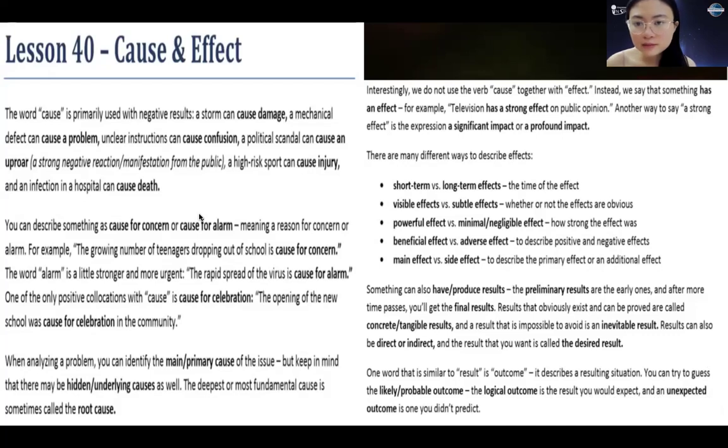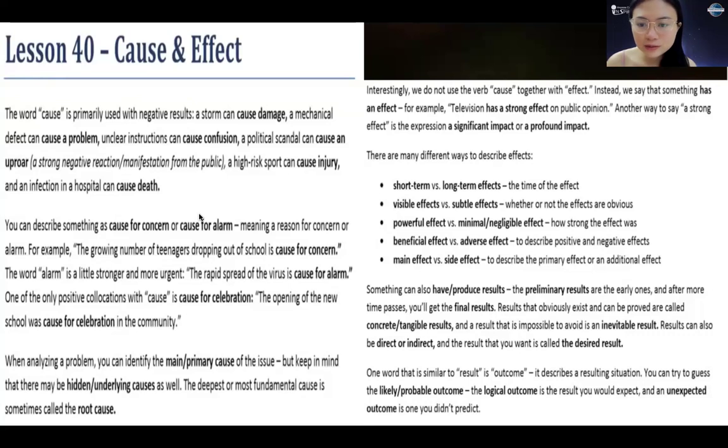a significant impact, a profound impact, short-term effects, long-term effects, visible effects, subtle effects, powerful effect, minimal or negligible effect, beneficial effect, adverse effect, main effect, side effect,